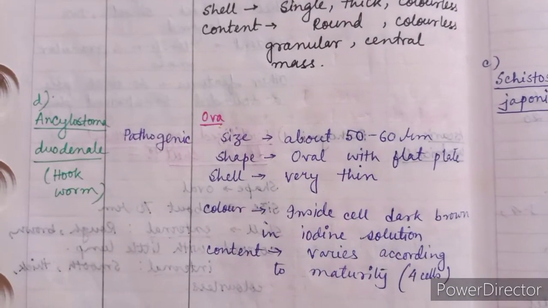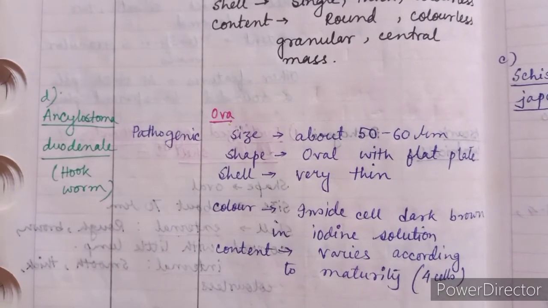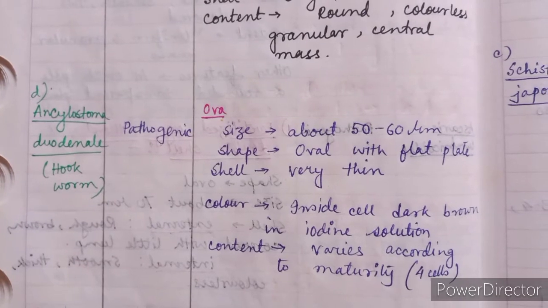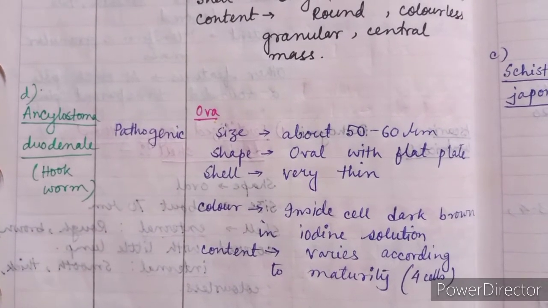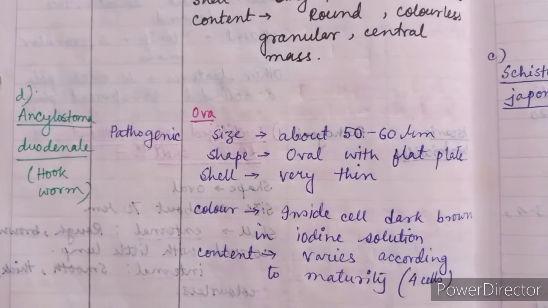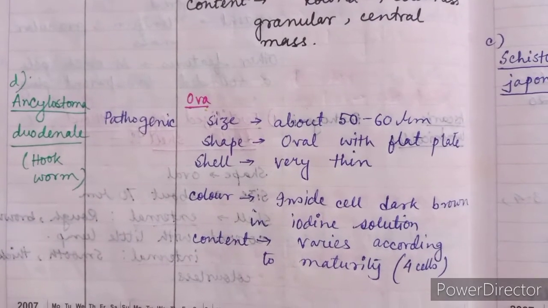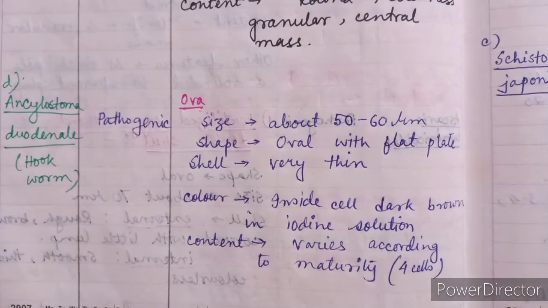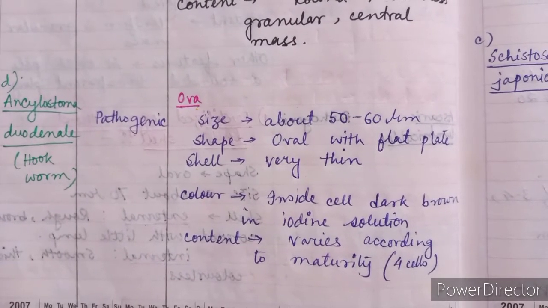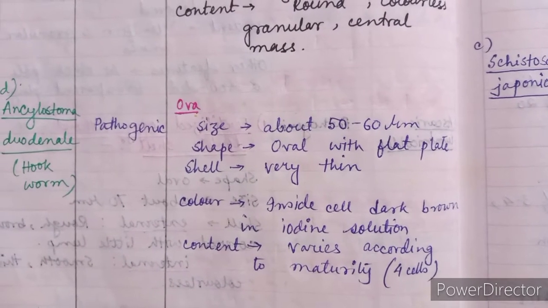Next organism is Ancylostoma duodenale. It is a hookworm. It is also pathogenic in nature. Its ova are present in stool. Size about 50 to 60 micrometer. Shape oval with flat plate. Shell very thin. Color, the inside is dark brown when stained with iodine solution. Content varies according to maturity. 4 cells may be present.